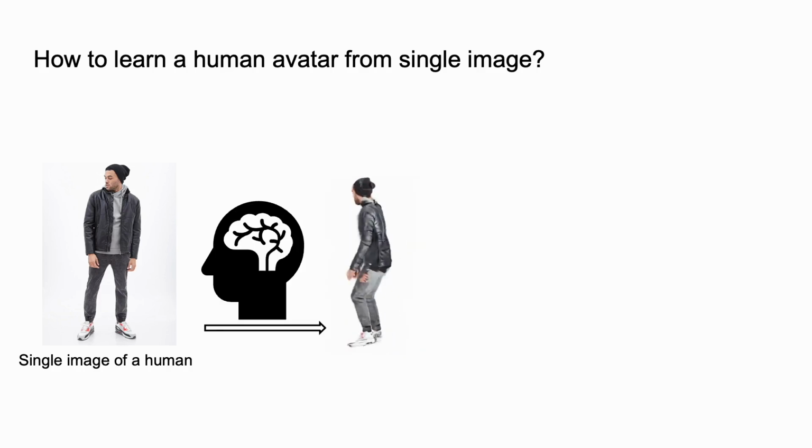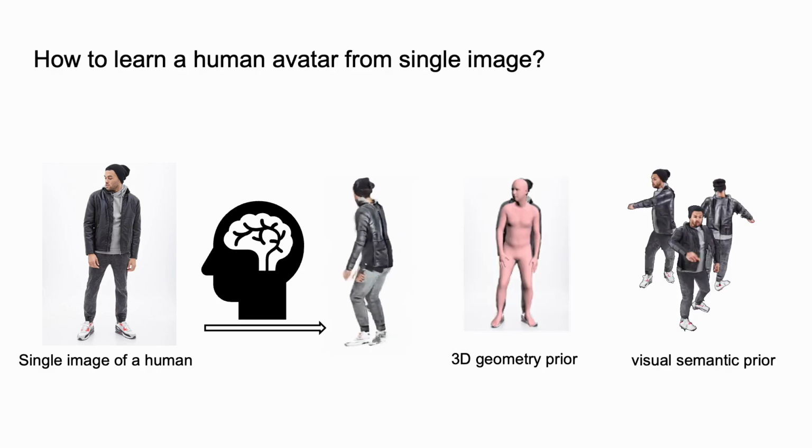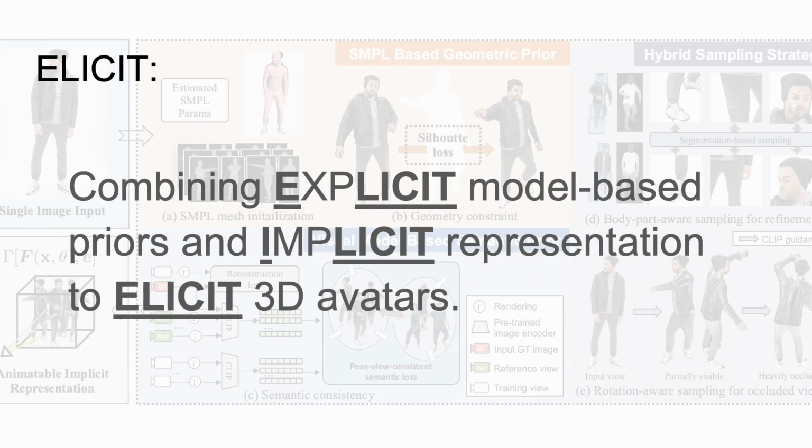Inspired by the fact that humans can effortlessly estimate the body geometry and imagine full-body clothing from a single image, we propose a novel method to leverage 3D geometry prior and visual semantic prior for creating realistic animatable 3D humans. We call this method Implicit, which stands for combining explicit model-based priors and implicit neural representation to elicit 3D avatars.